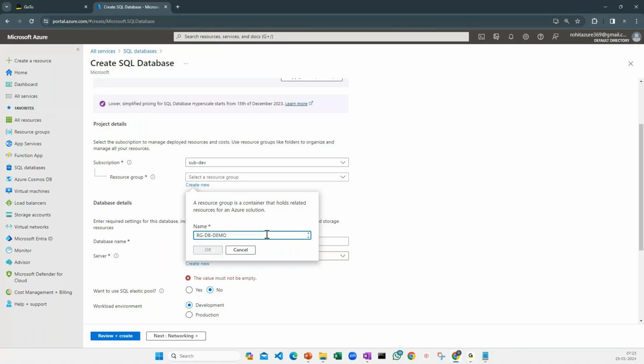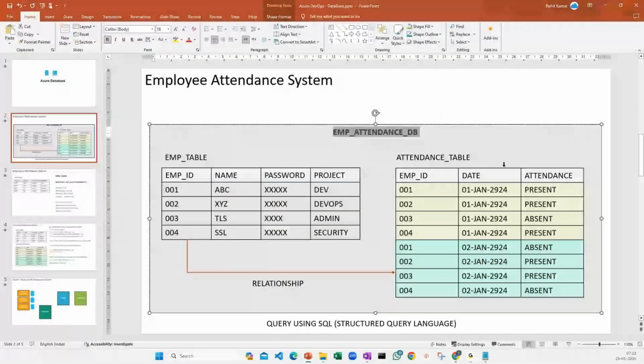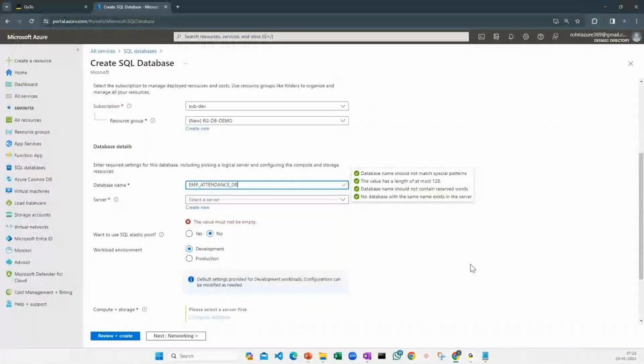Okay, and then I'm going to put up a database name for this one. What is the database name? As I mentioned in the slide which we have seen, we are going to create the employee attendance DB. Let's copy this name and see if it is allowed here. Yes, it is allowing me employee attendance DB. I'm going to create this database here.